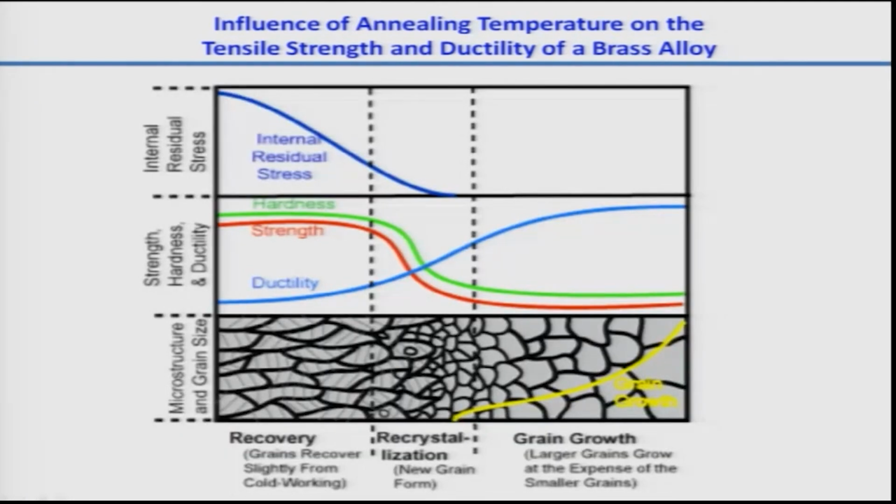The same thing is shown here. As you know, any material, if you deform it, is a continuous thing. The grains are continuous, they are attached to each other. Now you are putting a stress into the material. As the grains are continuous, the only way they can remain in touch with each other is by deforming or generating some kind of stress inside, and this stress is known as internal stress.